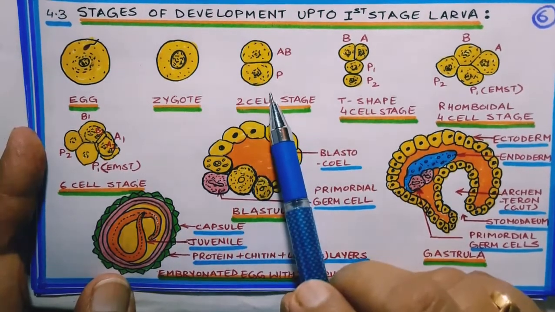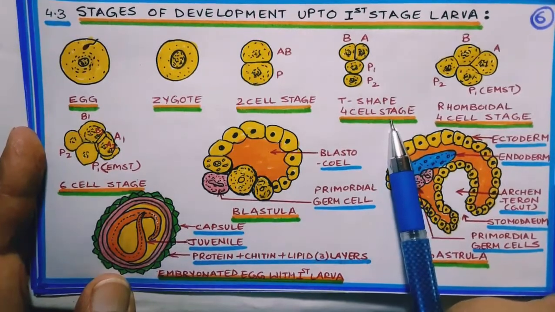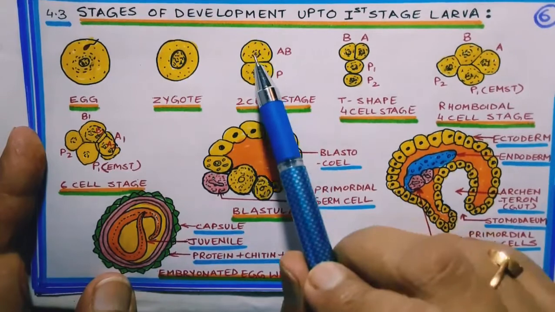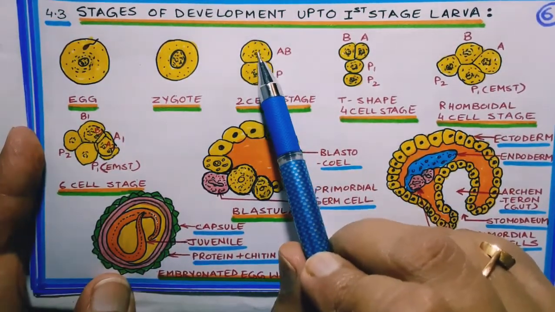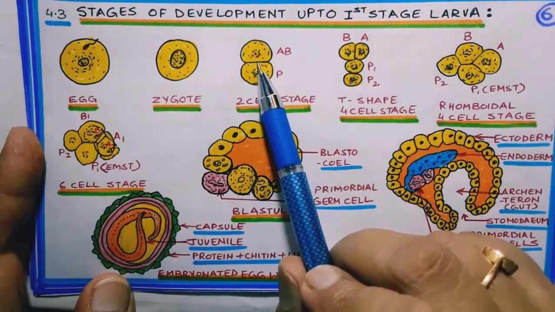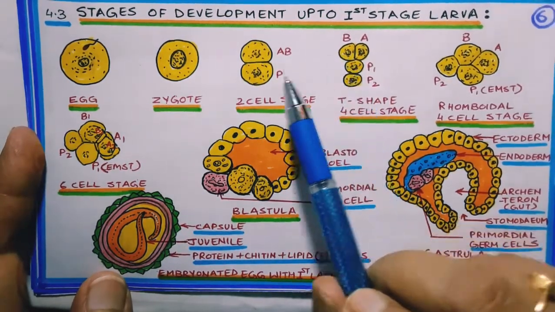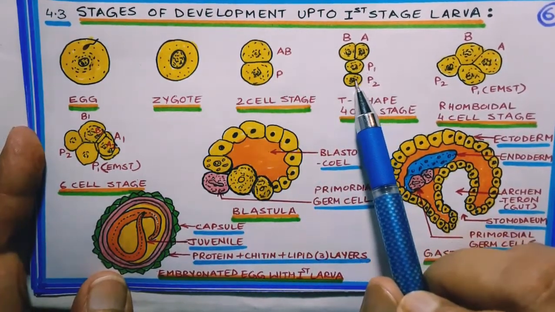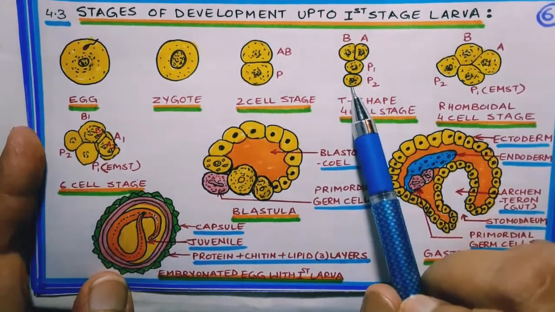These two cell stage then changes into T-shaped 4-cell stage by division of cells, but the divisions are different. AB divides transversely, like this, to form A and B, while P divides equatorially into P1 and P2, thus forming a T-shaped structure.